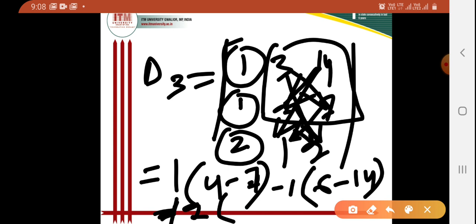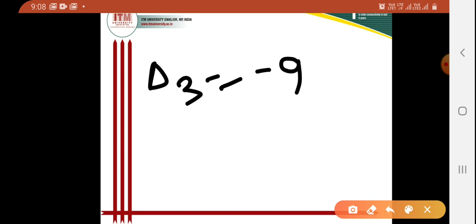So I can write there 21 minus 28. This is the value for del 3. So after calculating, the value of del 3 will become minus 9.